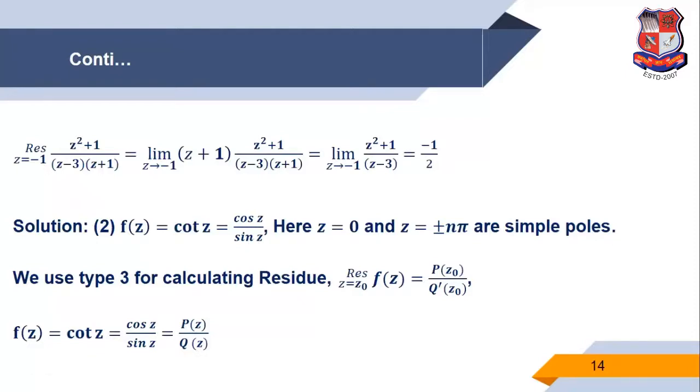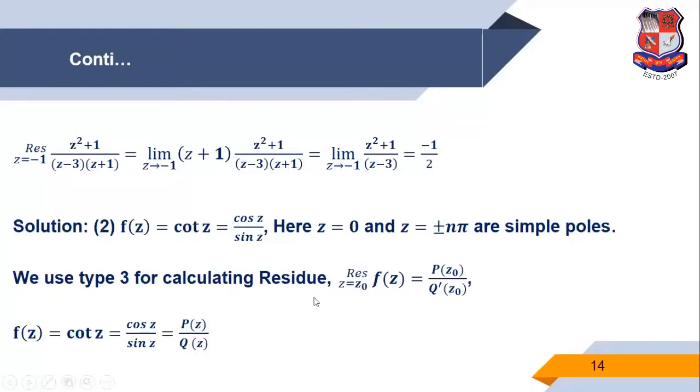So here z is equal to 0 and z is equal to plus or minus n pi are the points where sin z is 0, because sin 0 is 0, sin plus or minus n pi is 0. So this function has z is equal to 0 and z is equal to plus or minus n pi as simple poles.